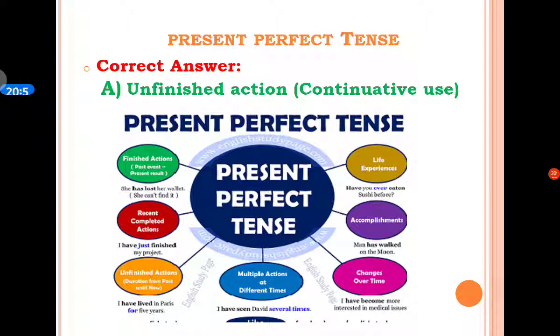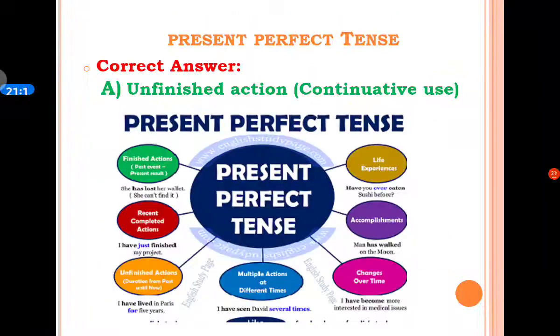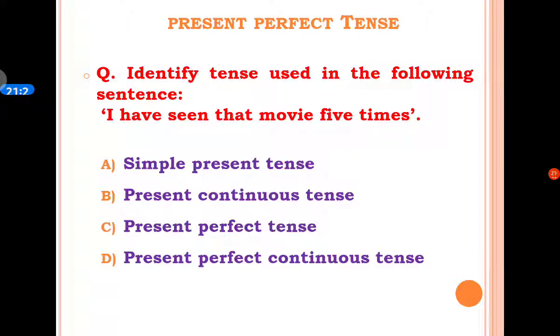Here in this example, we understand that all the members of this family have been living in that house for 10 years and their living is also in progress. So the correct answer is A option, unfinished action.